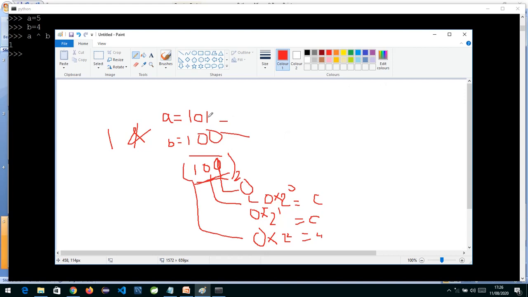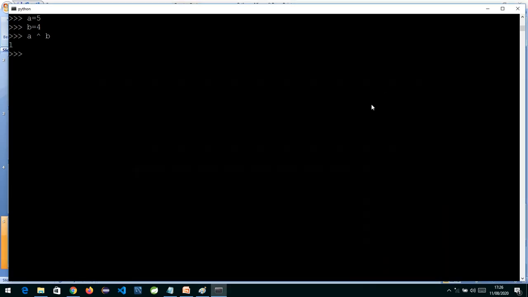If I take the values, each bit is separate. If you take 101 over here and 100 over here, the truth table of XOR says if both the bits are opposite, then the final outcome is 1. Otherwise, if both the bits are the same, it will give you 0. Sorry, my mistake, it is 100. So 1 and 1 are the same, giving 0. 0 and 0 gives 0. 1 and 0 are opposite, so this will give you 1. In the decimal number system, it's 1. That is XOR.